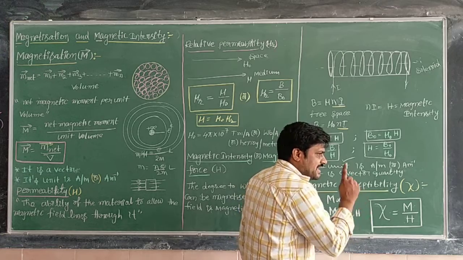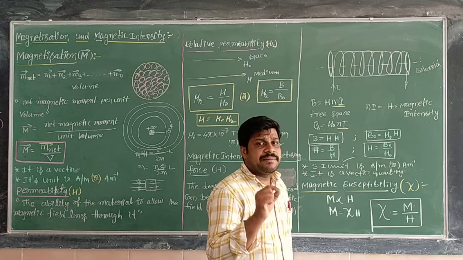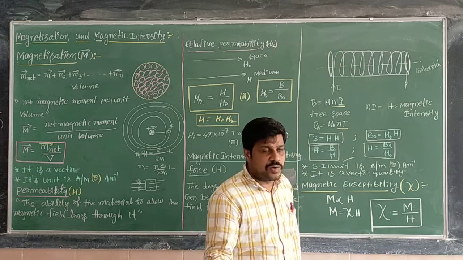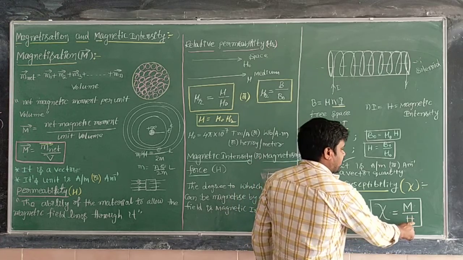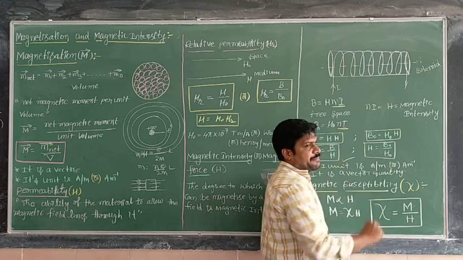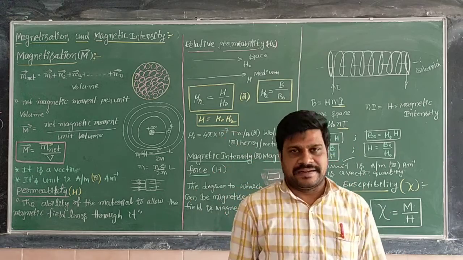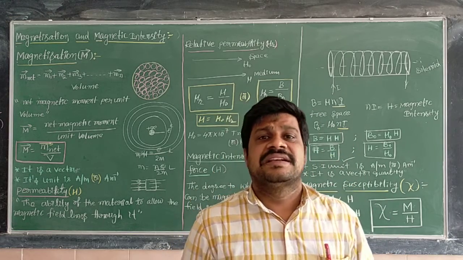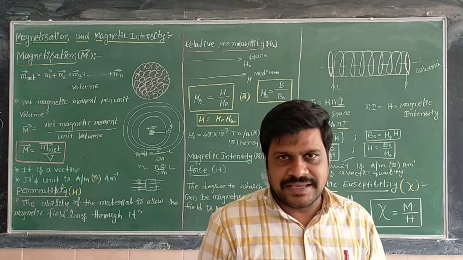If the material has a high magnetic susceptibility value, then for a given magnetic intensity, the magnetization is greater. That material is greatly magnetized.